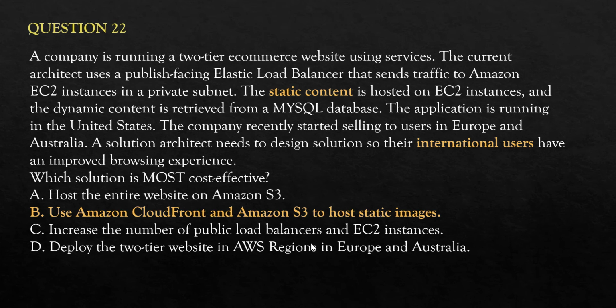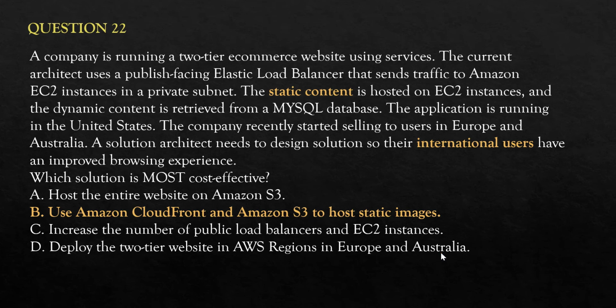C says put more EC2 instances for the static content, but if you put more EC2, it will increase the cost, and the question says most cost effective. So option C is not cost effective, and option D, it says you deploy this website in both Europe and Australia.